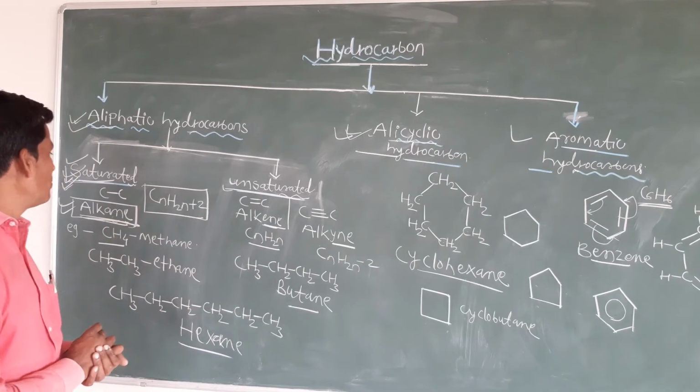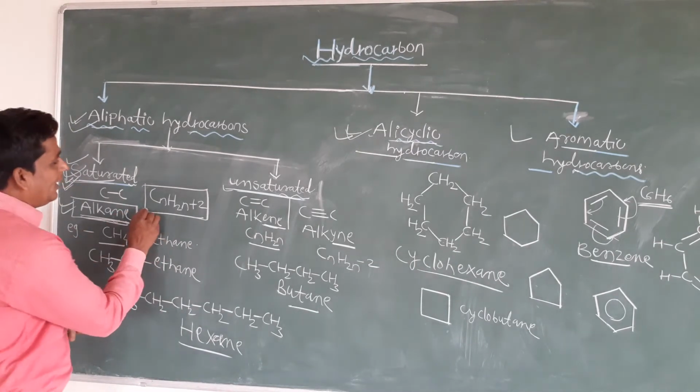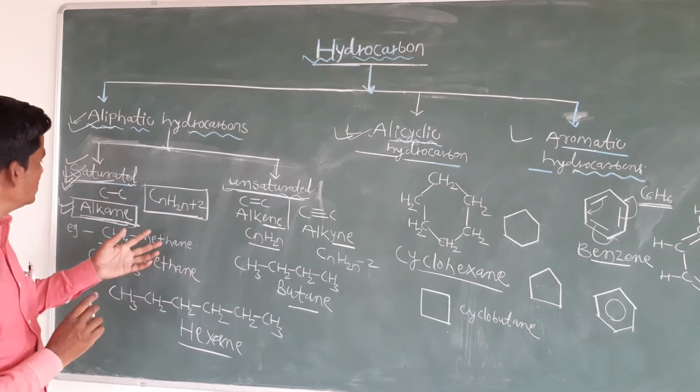So these are the general formulas. You remember the general formula of alkanes, it is CnH2n+2. Okay, so this is the general formula.